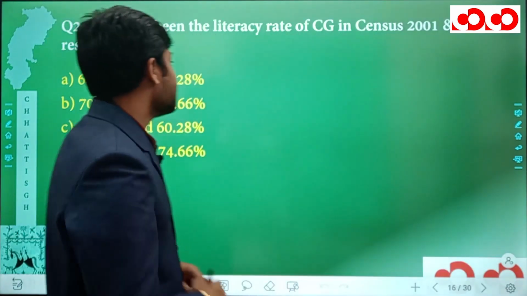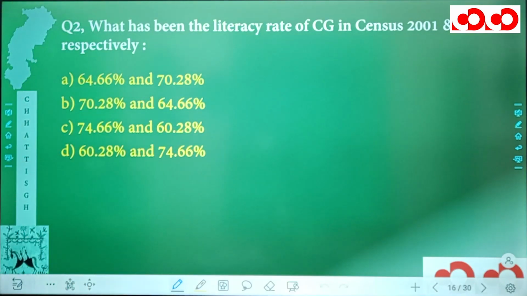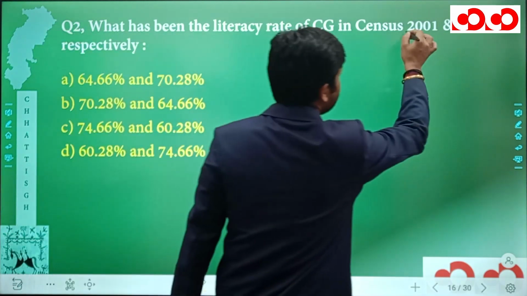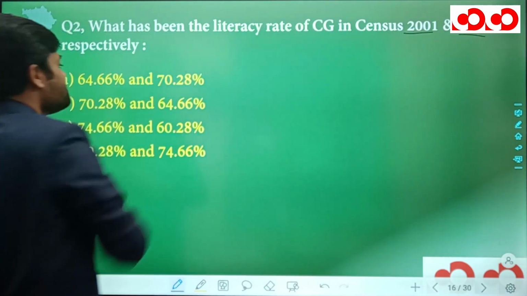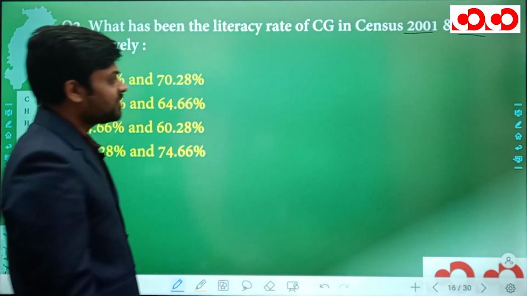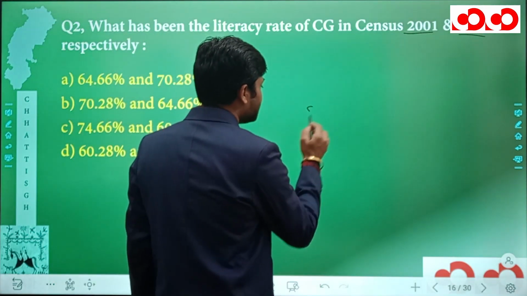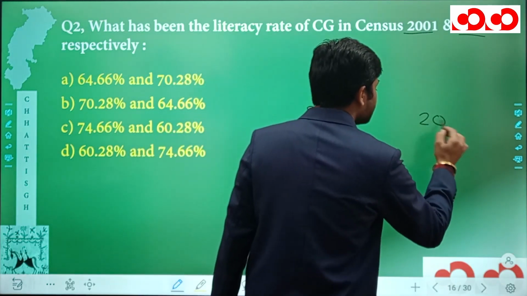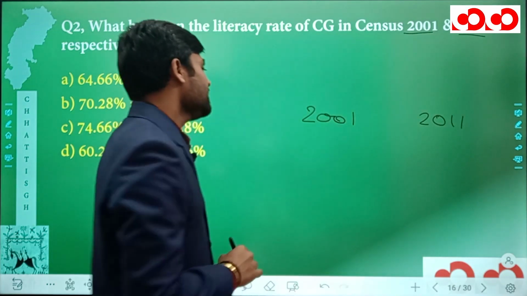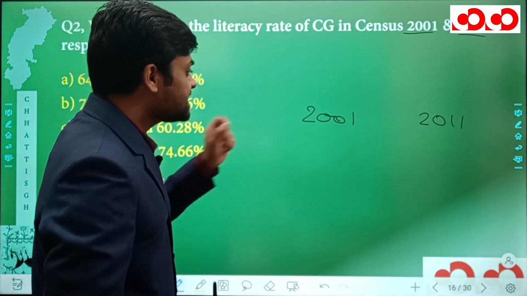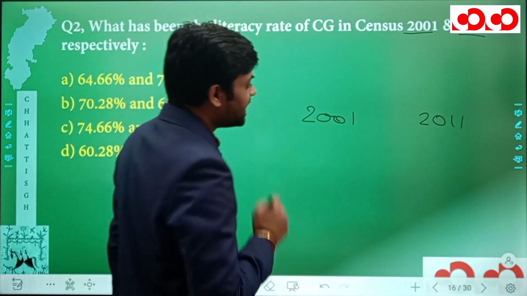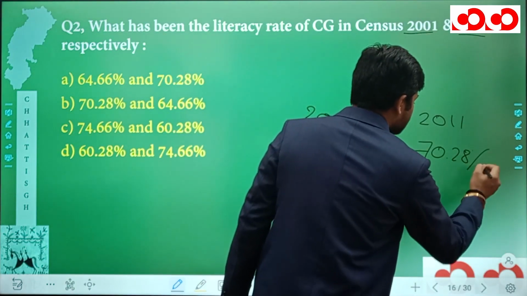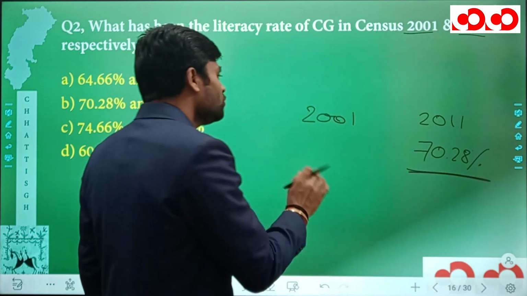Now let's move to our second question. In the second question, we have what has been the literacy rate of Chhattisgarh in census 2001 and 2011 respectively. That means first of all we have to tell the literacy rate in census 2001, and then afterwards we have to tell the literacy rate of census 2011. So in the census 2011, the literacy rate in Chhattisgarh was 70.28%.